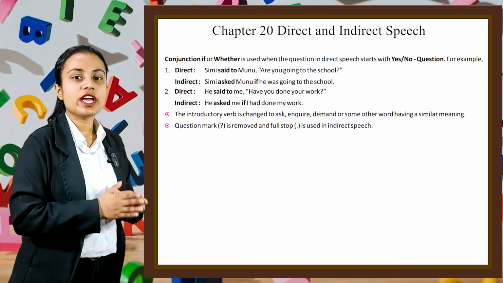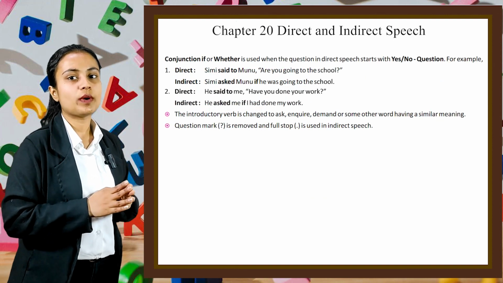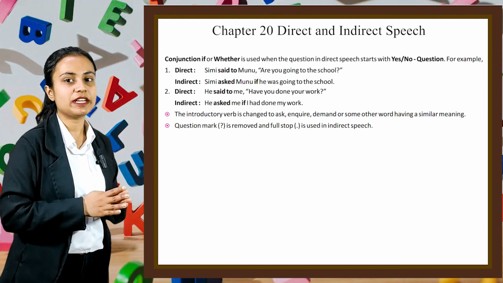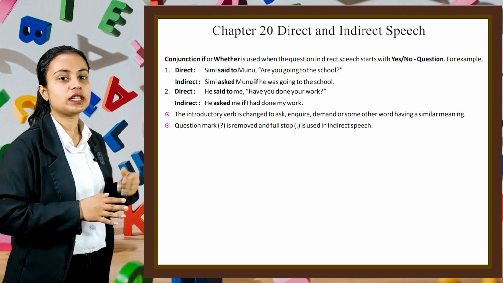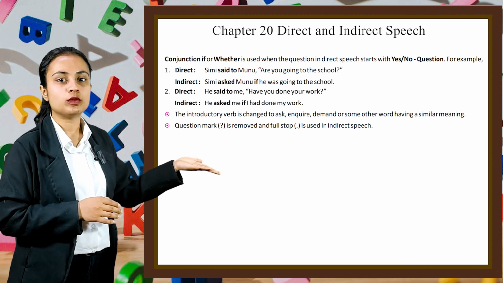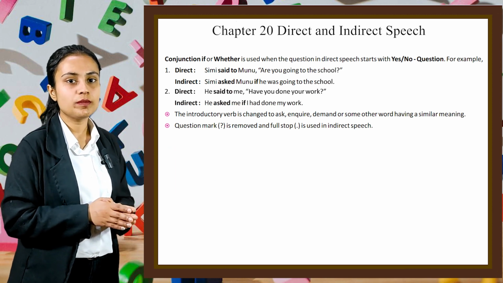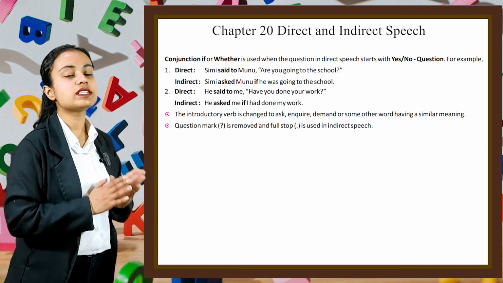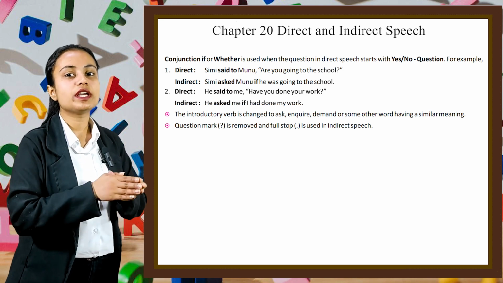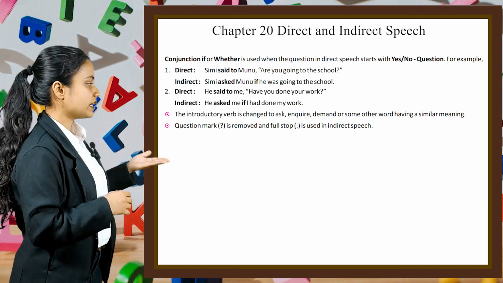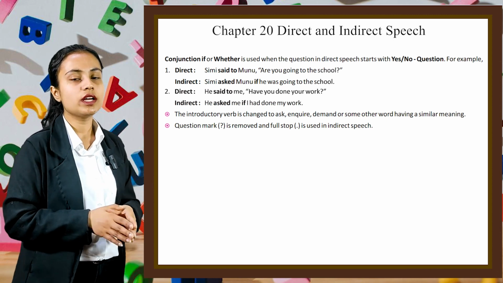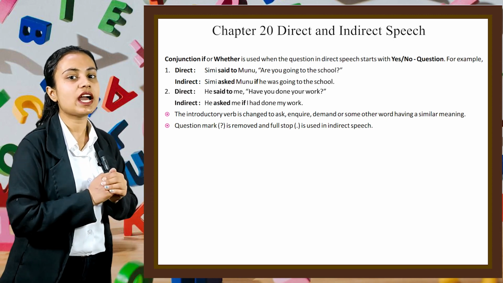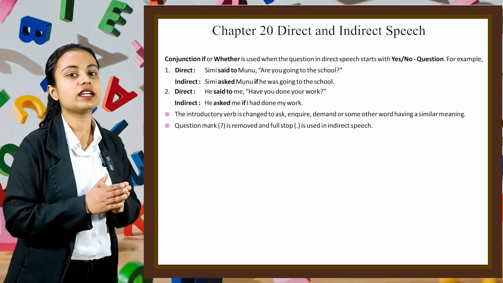Now, the conjunction if or whether is used when the question in the direct speech starts with a yes-no question. For example, direct, Simi said to Munu, "Are you going to the school?" And in indirect, we can write, Simi asked Munu if he was going to the school. Second example is direct, he said to me, "Have you done your work?" In indirect, we can write, he asked me if I had done my work.